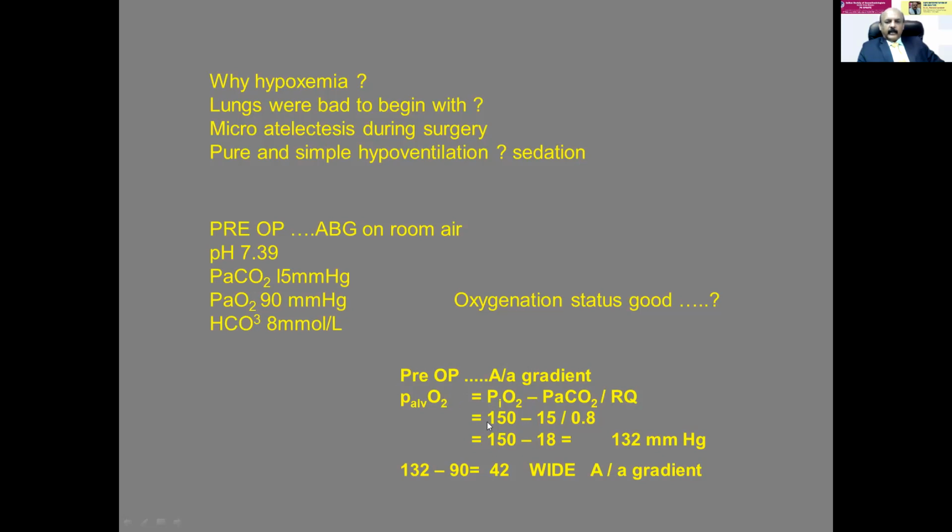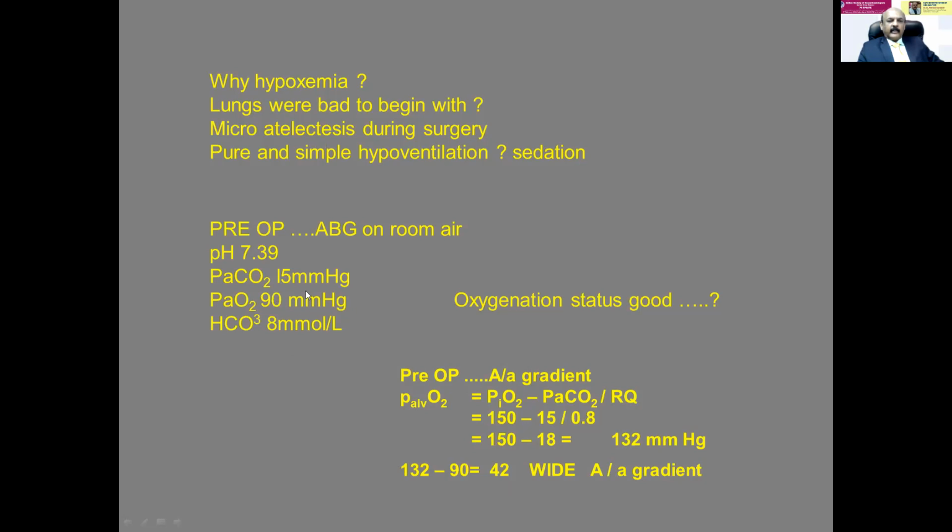So PiO2 in the room here it is 150. PaCO2 is 15. 15 by 0.8 is 18. So there is a wide alveolar arterial oxygen partial pressure difference. So it is 42. It means there is an oxygenation defect even in the preoperative period because of SLE.